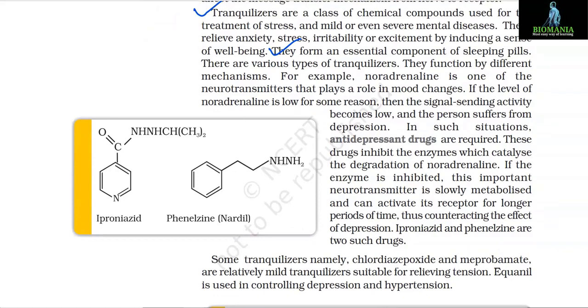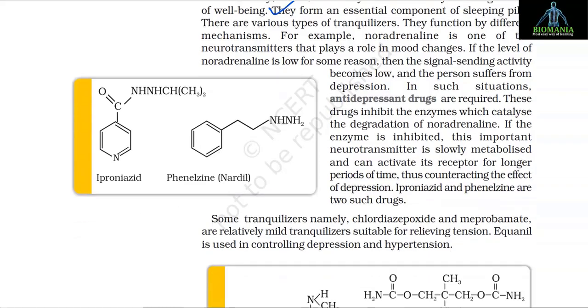For example, noradrenaline is one of the neurotransmitters that plays a role in mood changes. If the level of noradrenaline is low for some reason, then the signal sending activity becomes low and the person suffers from depression.